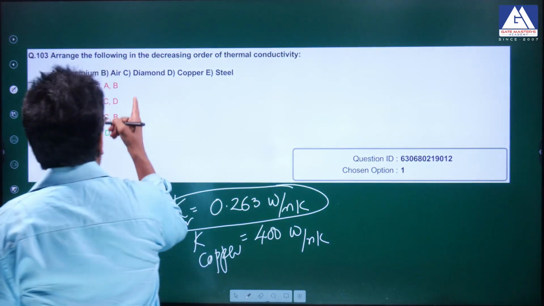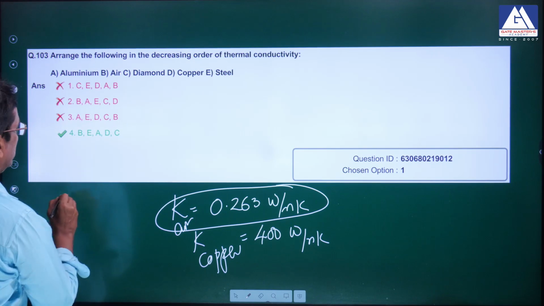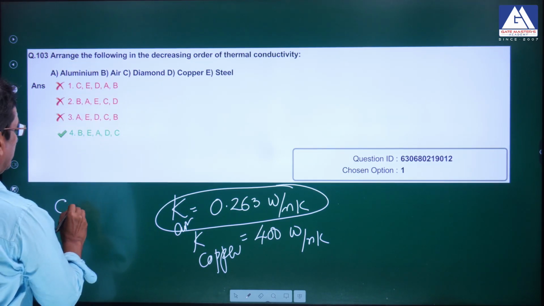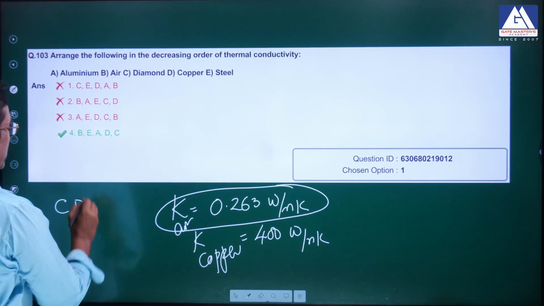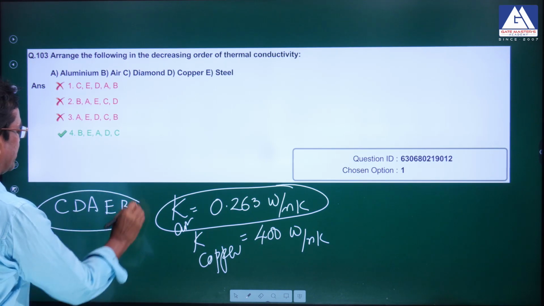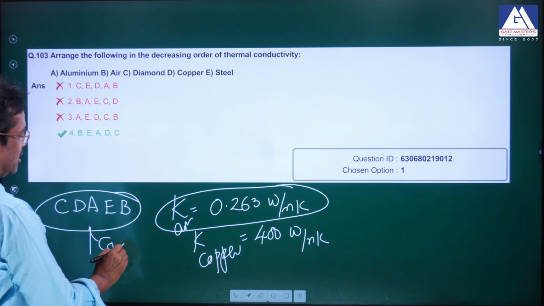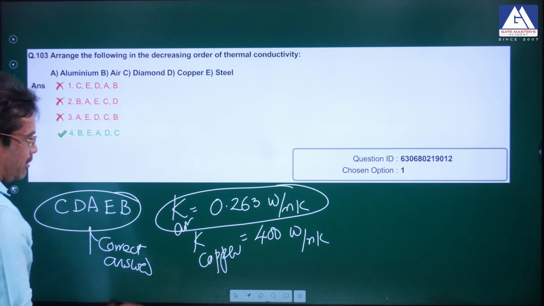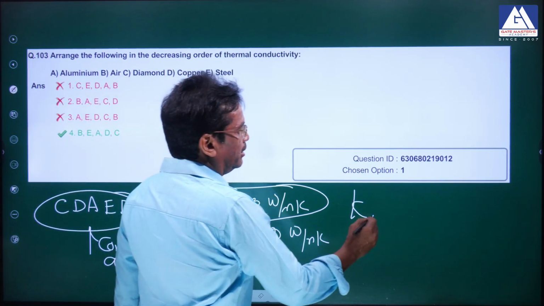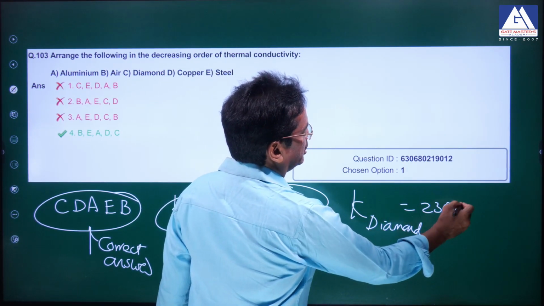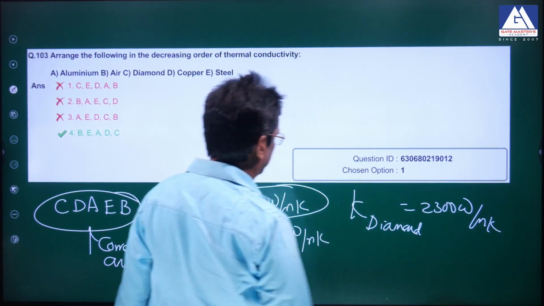The correct options I am giving, the correct decreasing order: C, diamond is highest at 2300, then comes the copper, then comes the aluminum, then comes the steel. This is the correct answer, the decreasing order of thermal conductivity. Diamond's thermal conductivity is approximately 2300 watt per meter Kelvin.